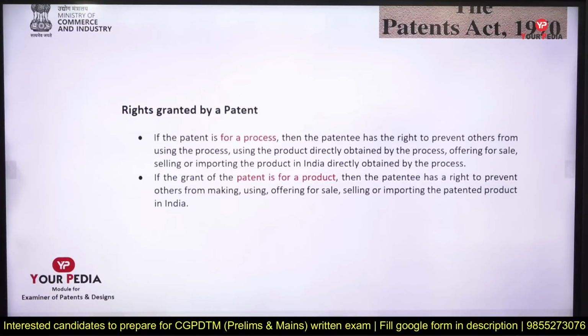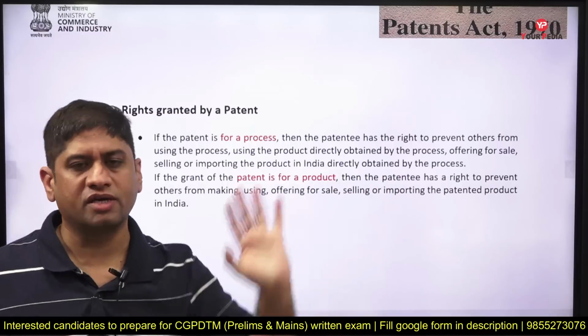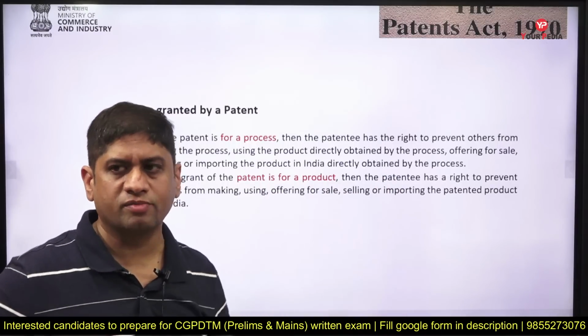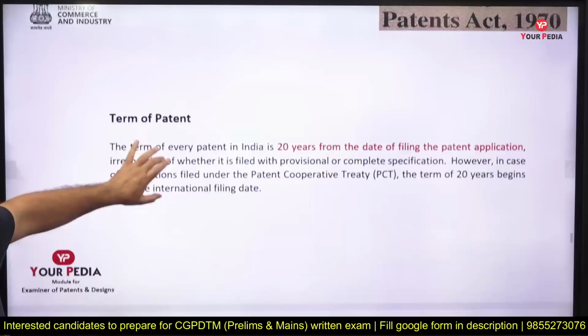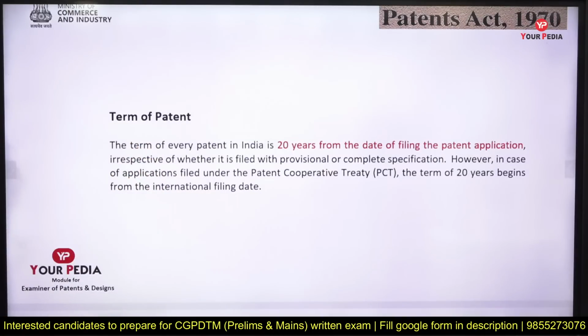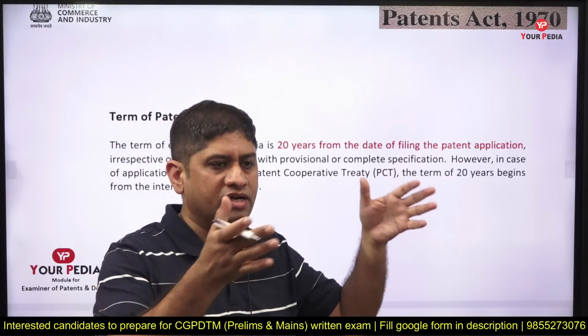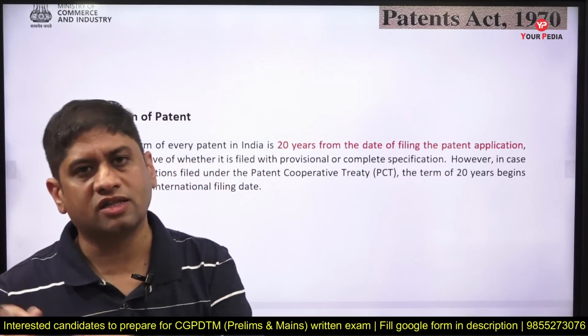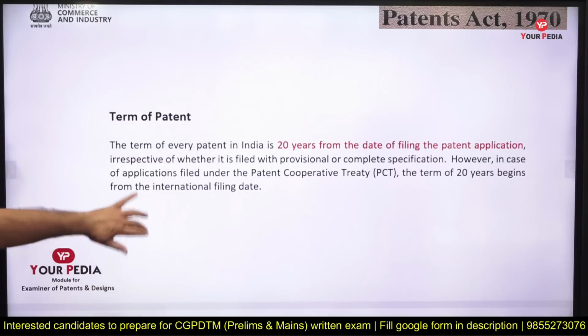Okay, so rights granted by a patent: it can be given for a process, it can be given for a product. Process you already know: if you are granted a patent for a process, nobody else can use that process. And if it is granted for a product, then the same product cannot be made, even if you use a different process. So these are the two kinds of patent we have. The term is 20 years from the date of filing the patent application. So see this carefully, right? This is the term of a patent.